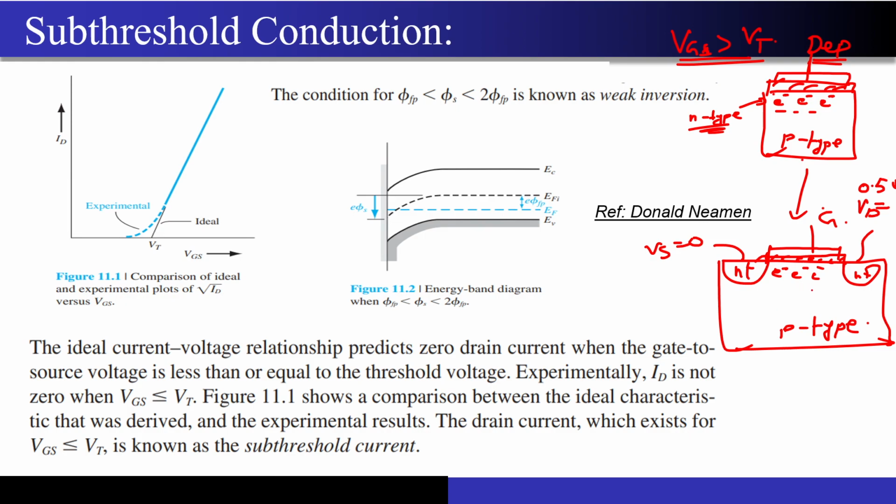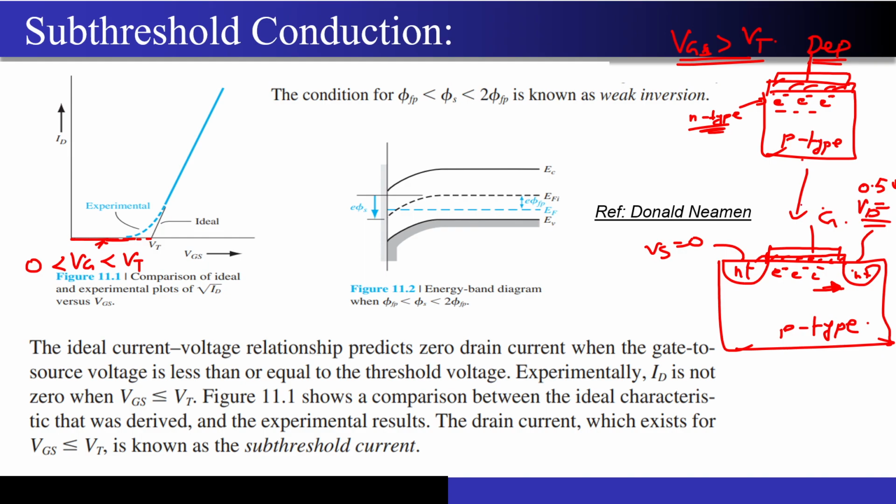They will move. Very good. So they will move to the drain side, right? In a very ideal case, if I assume the ideal model, we assume that there does not exist a sufficient number of electrons to give us any current. But if you measure any practical device for this particular range of voltages, that is Vg less than Vt but Vg greater than 0, you will see that because of the small number of electrons accumulated near the source, near the oxide-semiconductor interface, if you apply an electric field because of the potential difference between drain and source, those electrons will move towards the drain and you will get some current actually.